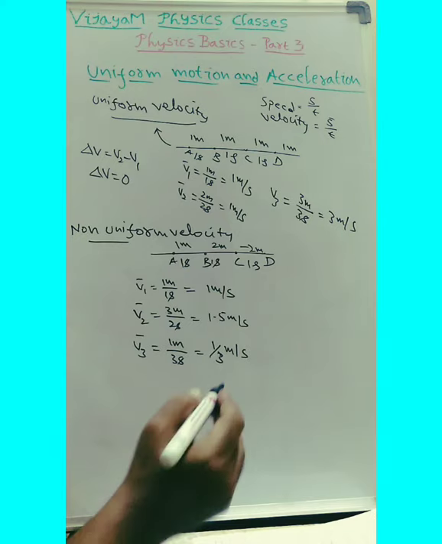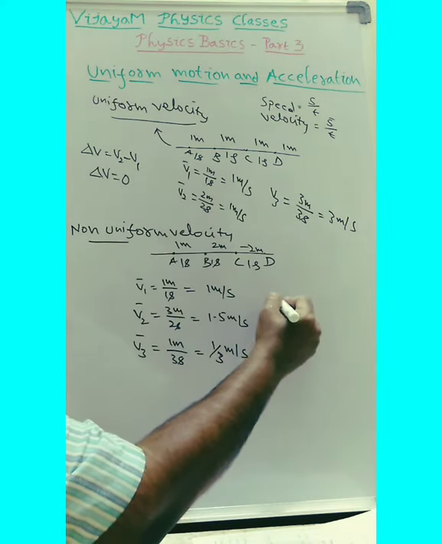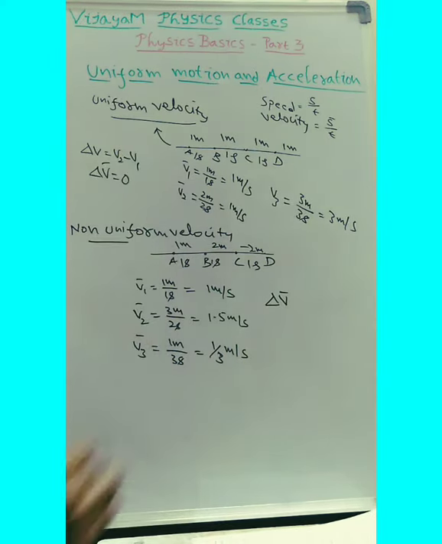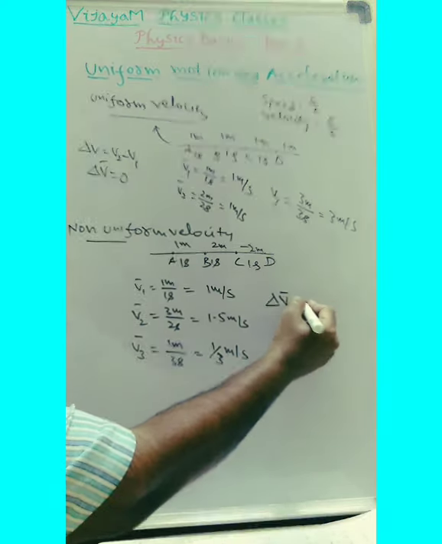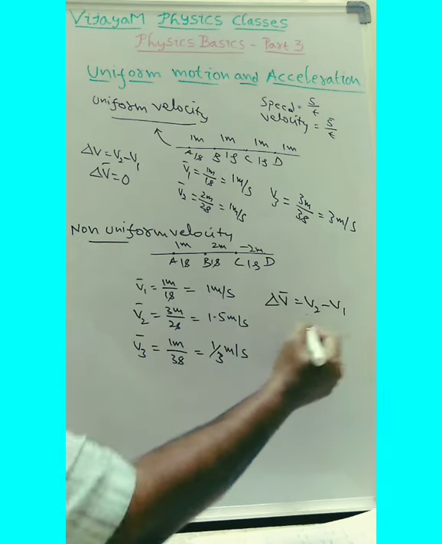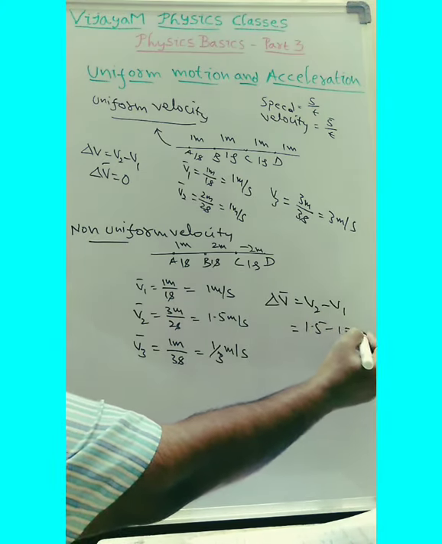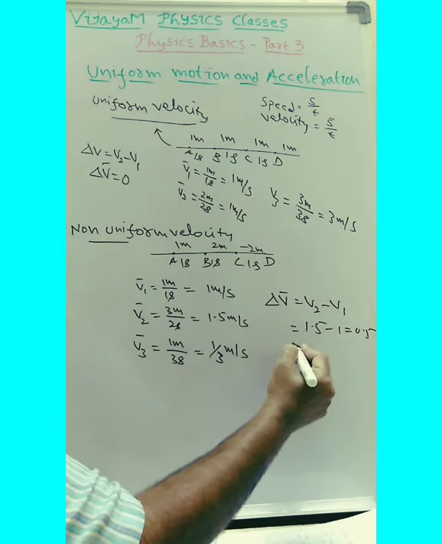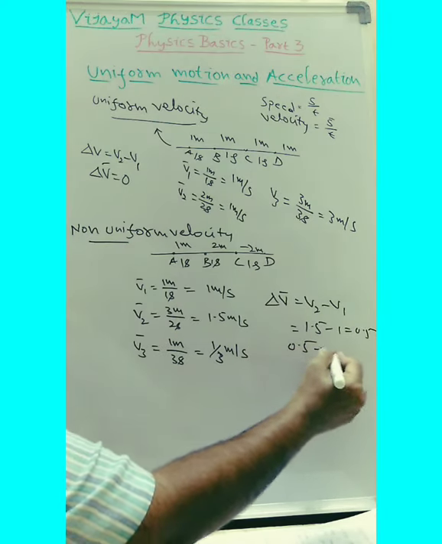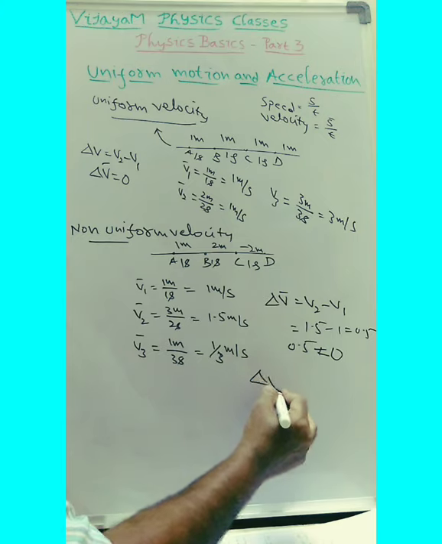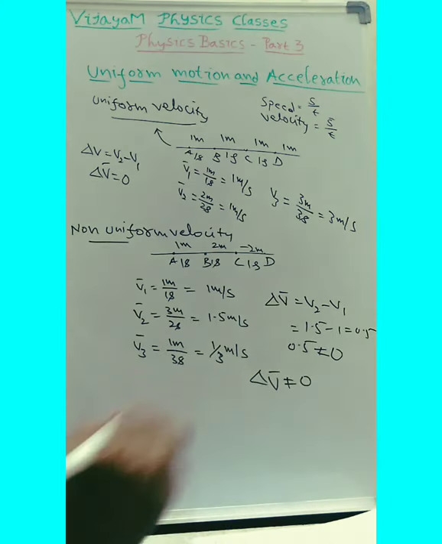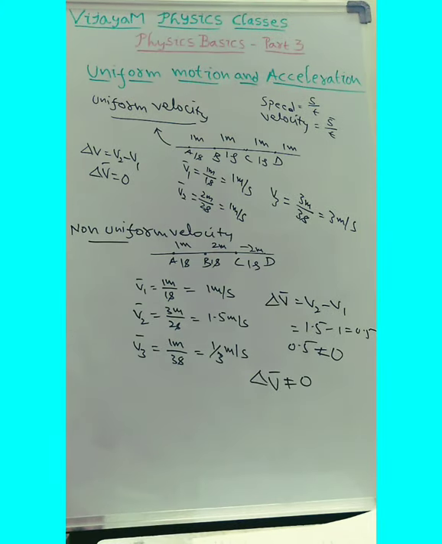Now see, let us observe carefully what is the change in velocity here. The change in velocity, delta V, is nothing but V2 minus V1. So what is V2 minus V1? 1.5 minus 1, so it is 0.5. So 0.5 is not equal to 0, means that the change in velocity is not equal to 0. So if the change in velocity is not equal to 0, then what will you call it? You will call it a non-uniform velocity.